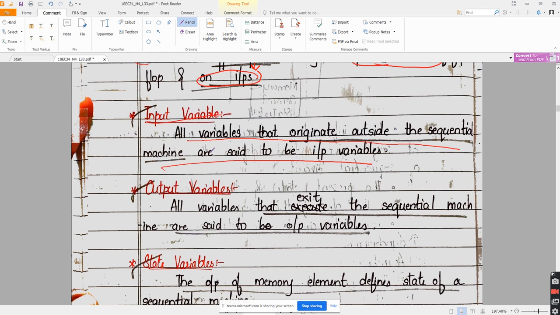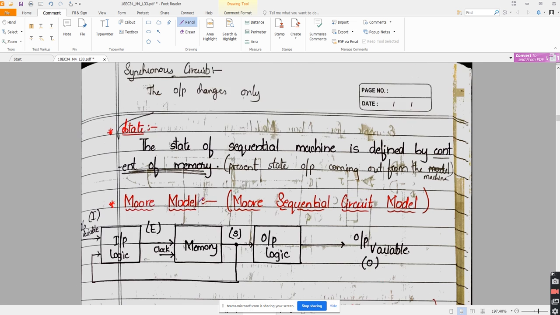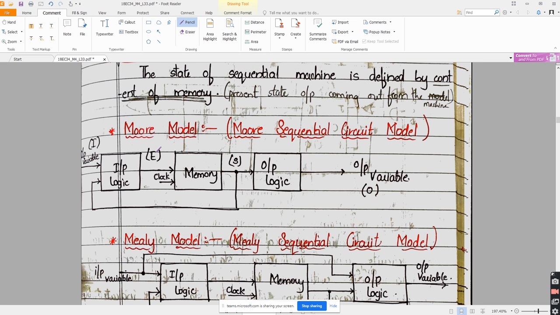What is the meaning? Look here. This is my input logic. If I consider this entire block as my sequential machine, I may use some AND, OR, NOT gates here, some flip-flops here, JK, SR, D, T, and some more AND gates or NOR gates.